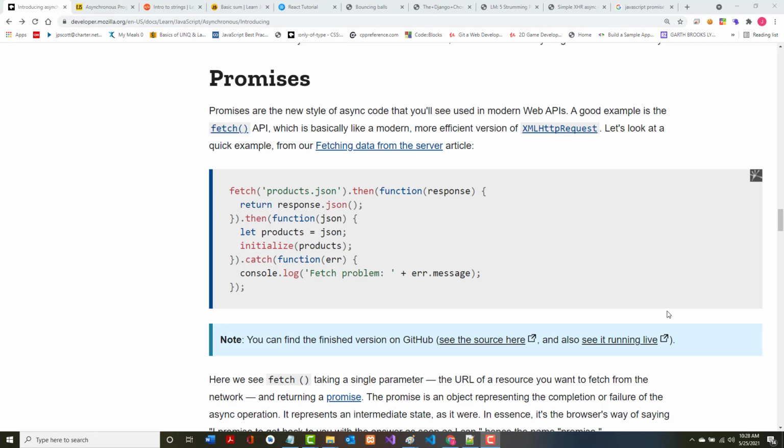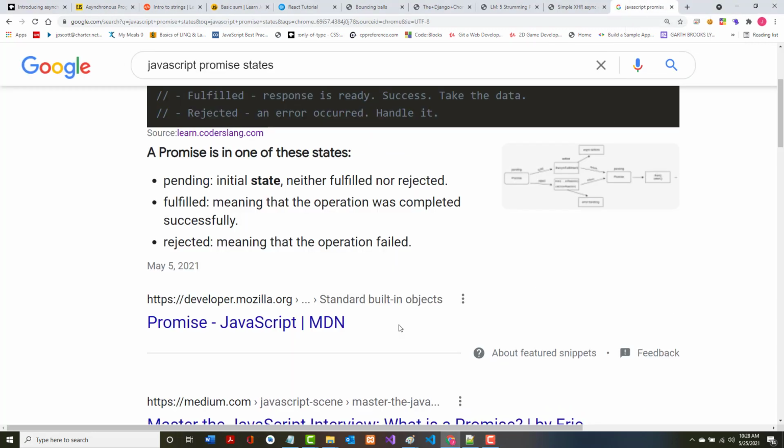Now, they give an example, but before we even go through that example, I found this online. I thought it was at least a good start. So a JavaScript promise can be in one of three states. Now think about it this way. If this confuses you, then look at it this way. Let's suppose that it's a week before the semester starts. And what we figure is that when you come to class the first day, I'll be there, ready to teach you.